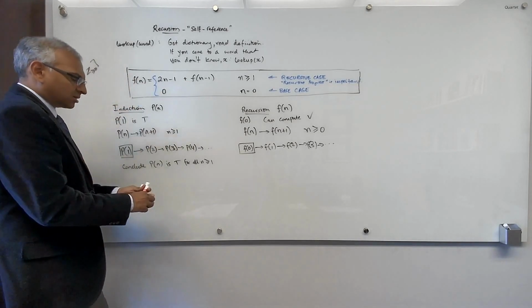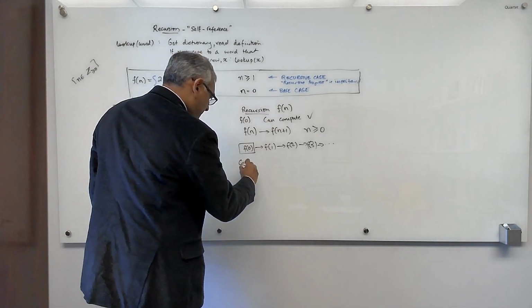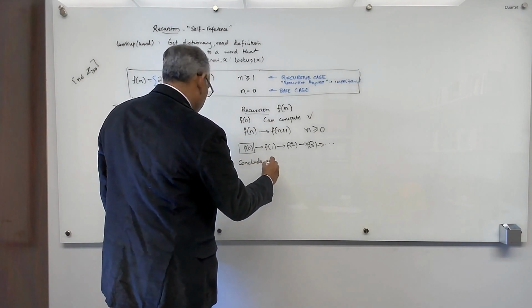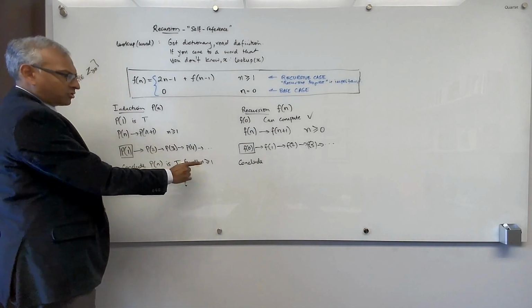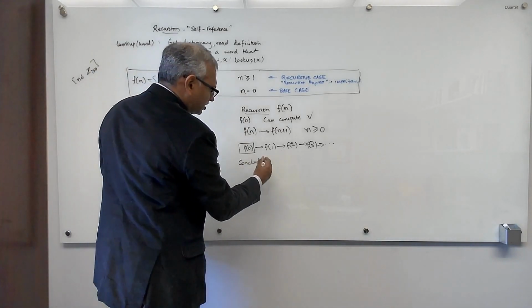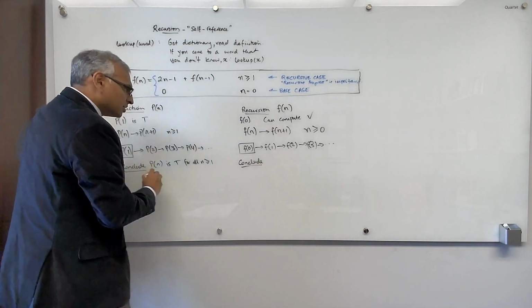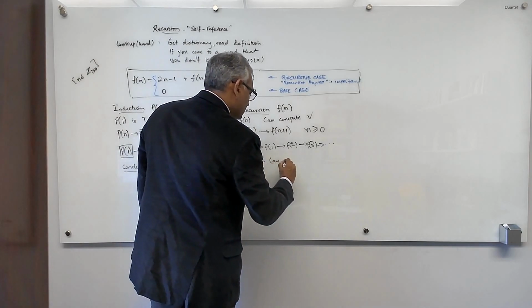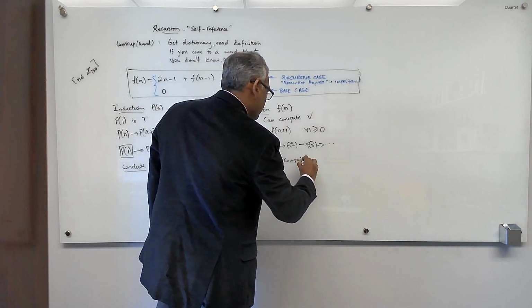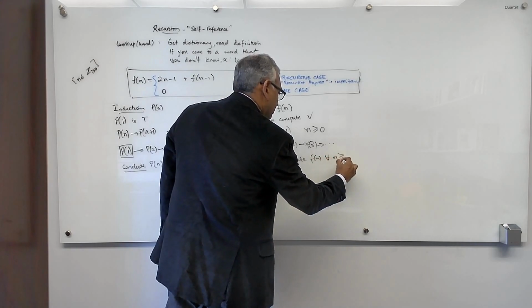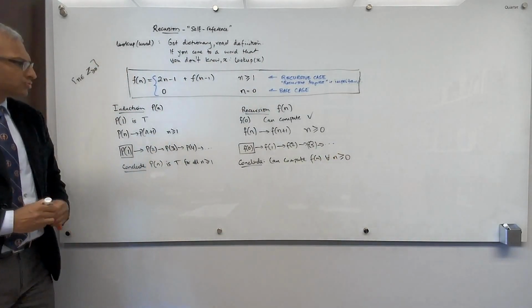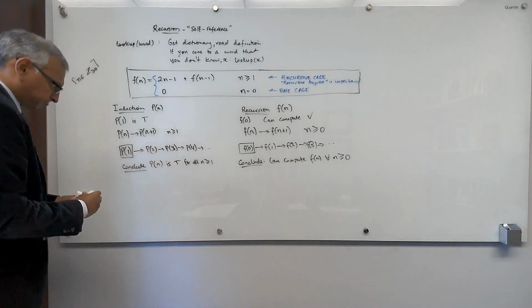So we can conclude that, instead of the conclusion here being that P of n is true for all n greater than or equal to 1, the conclusion here is that we can compute f of n for all n greater or equal to 0. Okay, so let's do another example of a recursion.